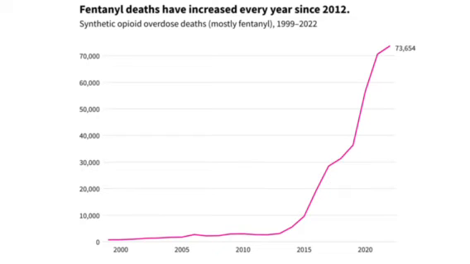Now, let's look at the deaths. This is a graph showing the number of fentanyl overdose deaths each year. Deaths have spiked recently, reaching 73,654 deaths in 2022. Since 2018, there have been roughly 250,000 deaths, and now in 2023, there were 112,000 deaths.